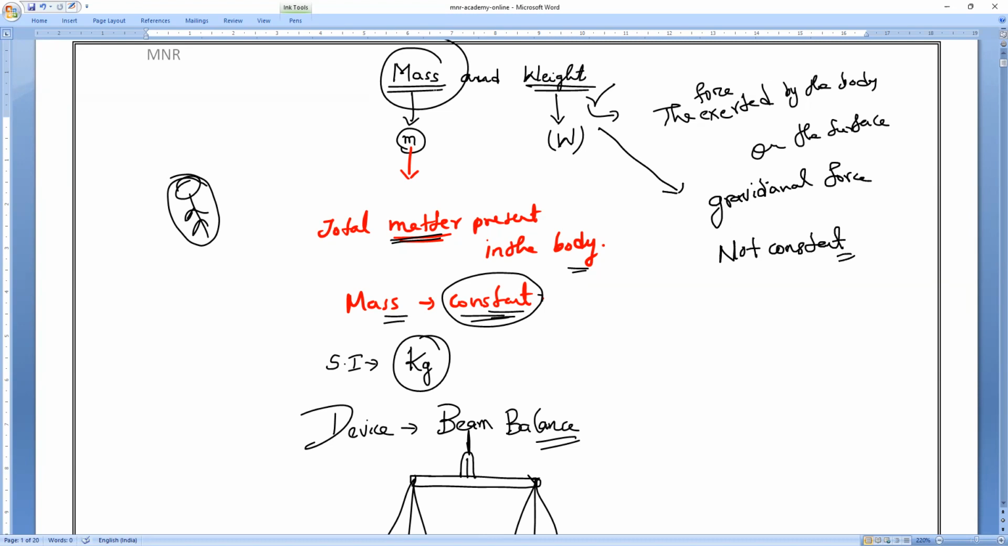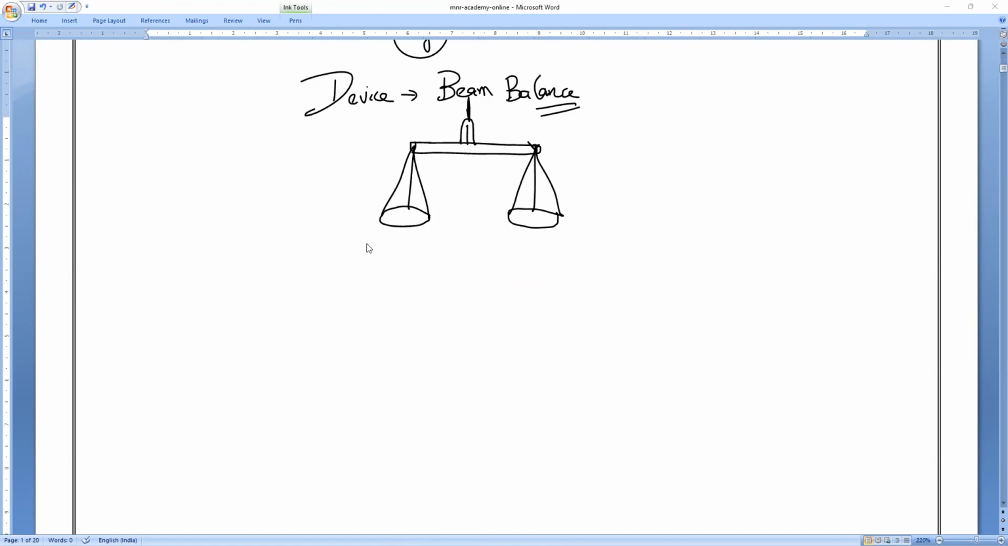If you are in North India, South India, Chennai, America, some other place, or if you go to the moon, definitely there will be at least some change in the weight of the object. And one more thing I forgot to tell you: the mass of an object will never be zero. Understood, everybody? Mass of the body will never be zero.